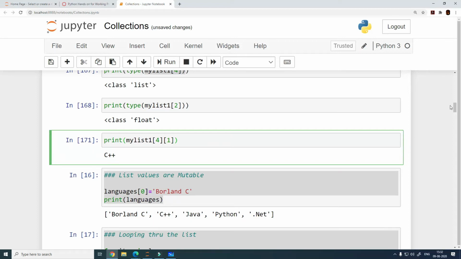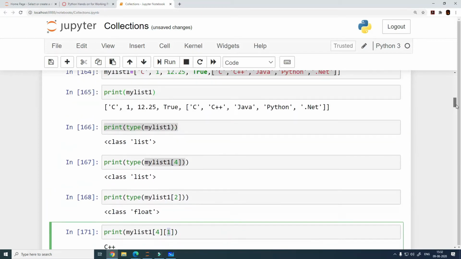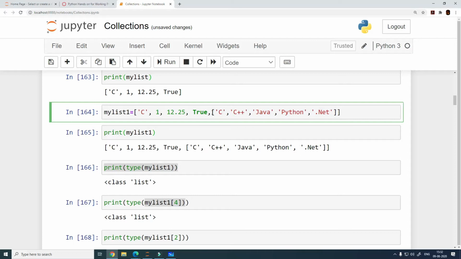So if it is a list within the list, then we will need to provide 2 indexes. The first index is going to be the index of the list itself, and then the second index is going to be the index of the item within the list, right? So you guys only told me that the index for this item is 4, but the index for C++ within this list is going to be 0, 1. So how do we access C++? We specify 4 and then 1, right?